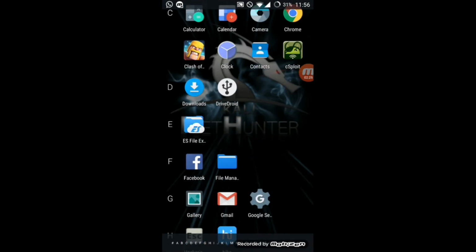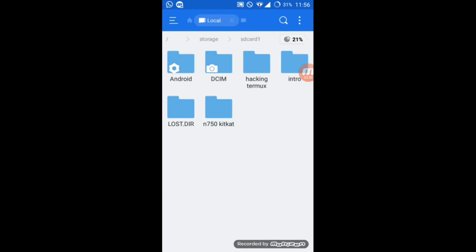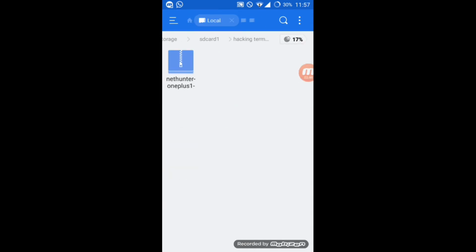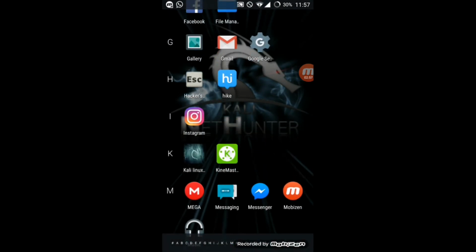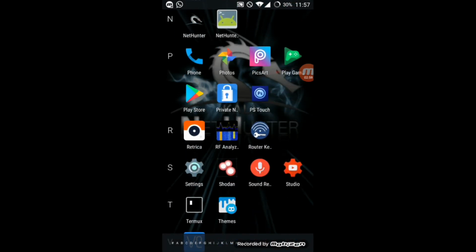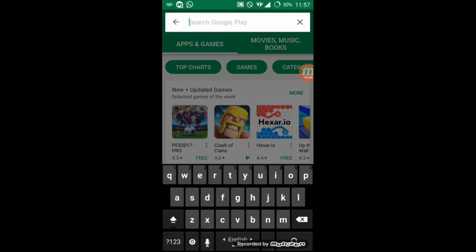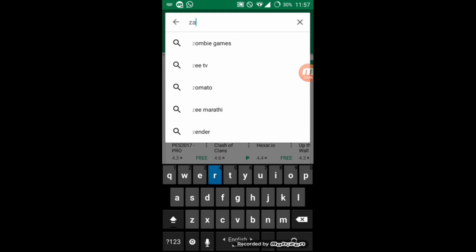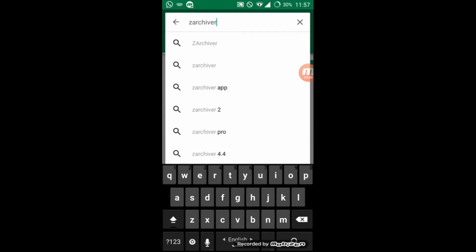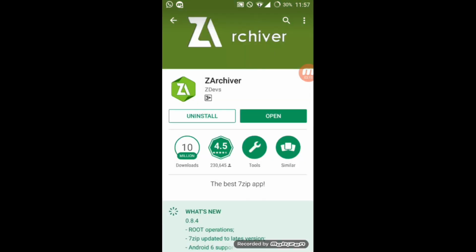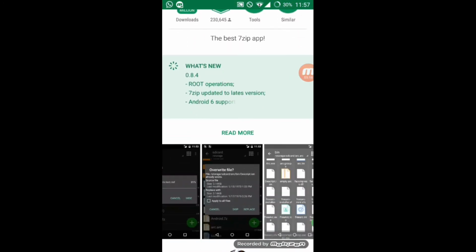See, let's go to ES File Explorer. I will recommend you to use this Explorer. See, NetHunter 1+ zip. Now go to Play Store. Go to your Play Store. Now type here ZArchiver. As I have installed it before only, so just install it and open it.